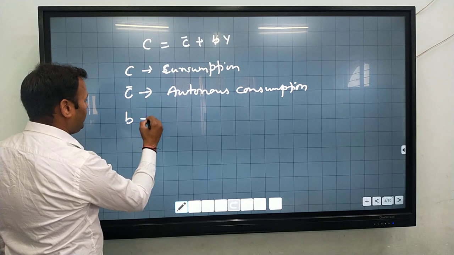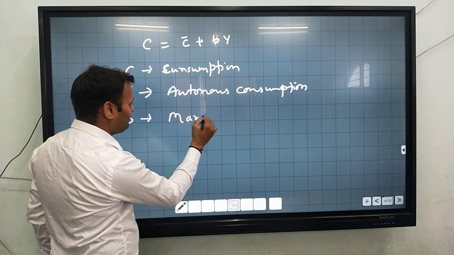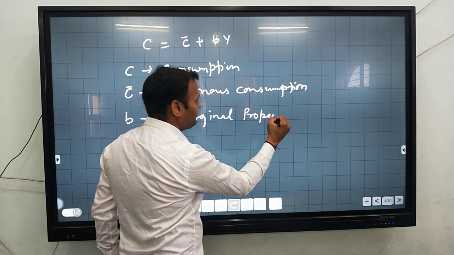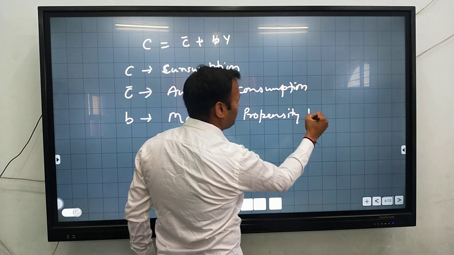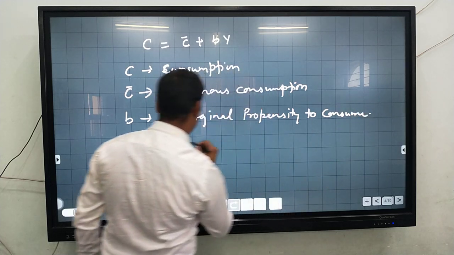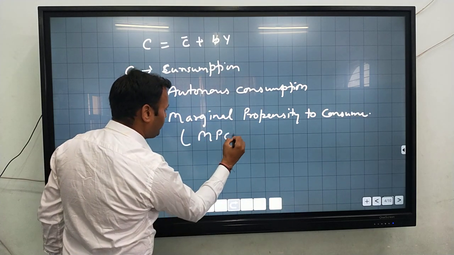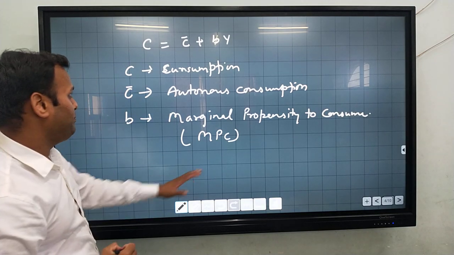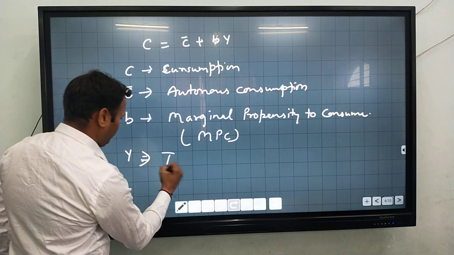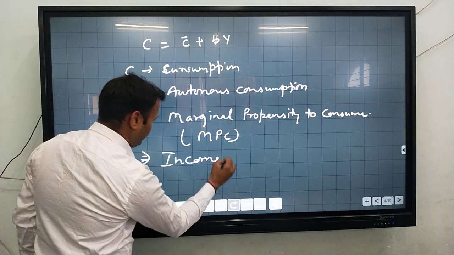Now b is what? b is the marginal propensity to consume. Okay, in short you can write b is equal to MPC, and Y is the income.